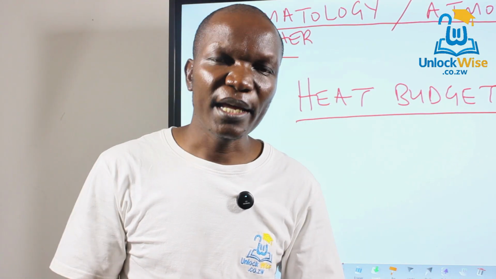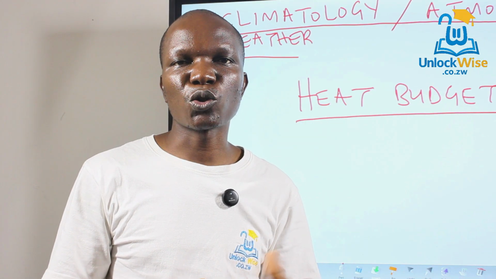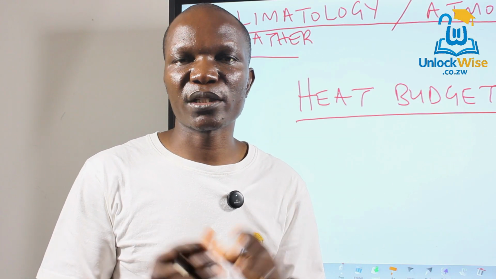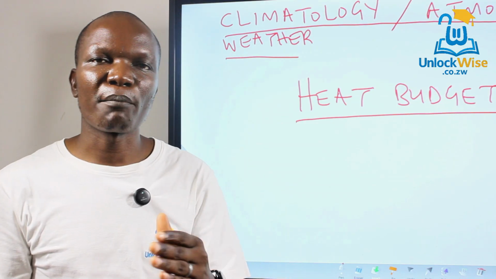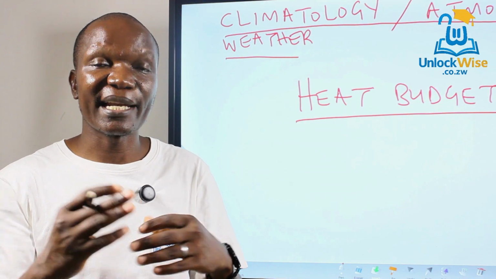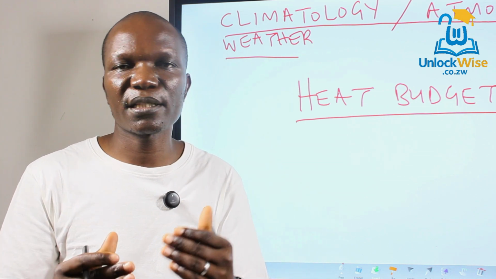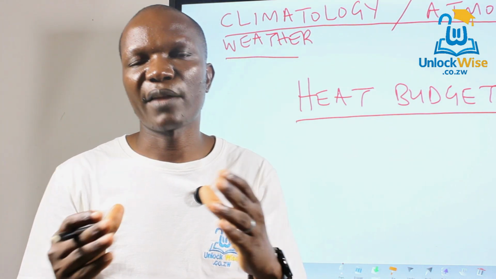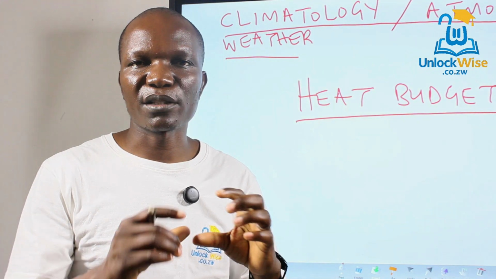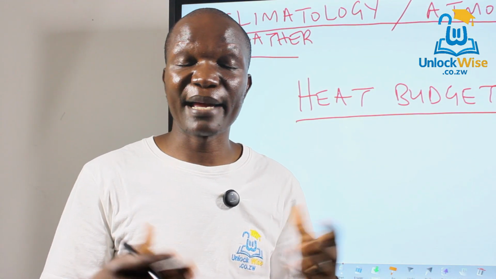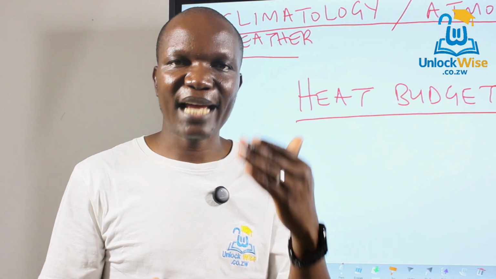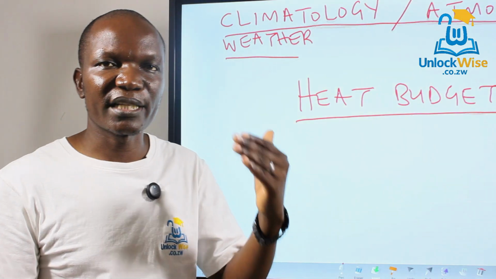Energy budgets are actually divided into two. We have what we call the macro or global energy budget, which is at a macro scale. And we also have what we call the micro energy budget, for small areas or small places. So we can look at energy budgets in terms of two aspects, the macro and the micro. Macro being the global energy budget, the micro being for small places, for example urban areas. We talk about microclimates in urban areas and rural areas.